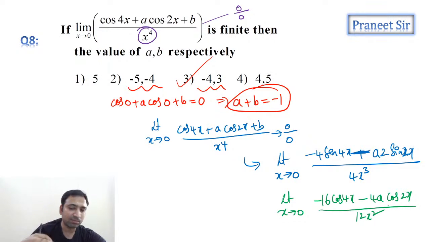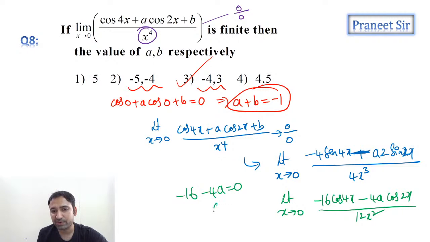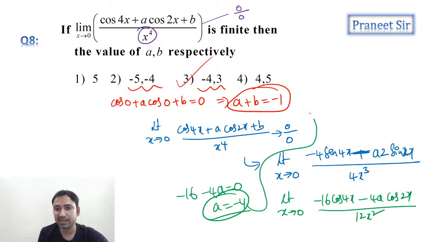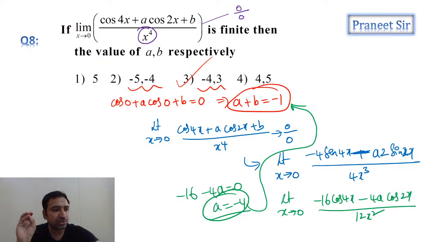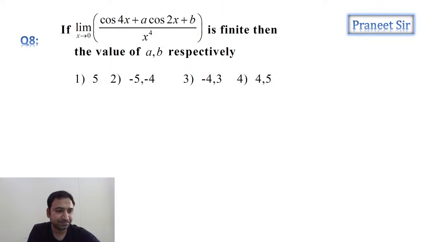The denominator is 0, so the numerator also should be 0. Now equate the numerator to 0, guys. If you equate it to 0, minus 16 minus 4a is equal to 0. From this a is equal to minus 4. That's it. Once we get the a value, directly you can substitute it here and you get the b value. That's it, guys. Clear na? Everyone understood this question? How we completed this question easily? Right. Chalo, guys, let's move to the next question.